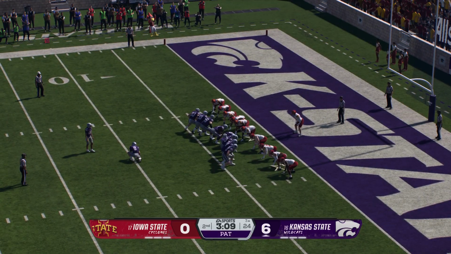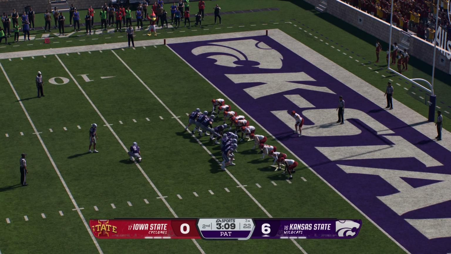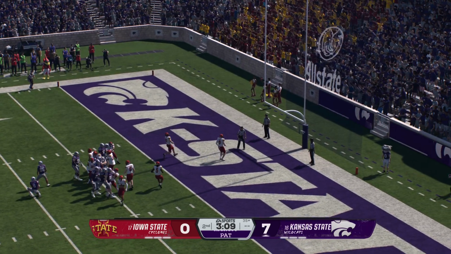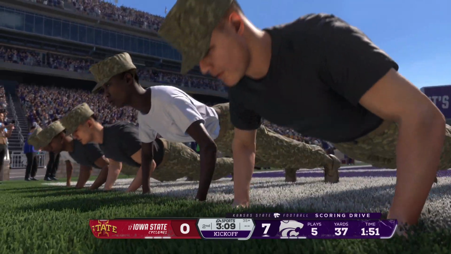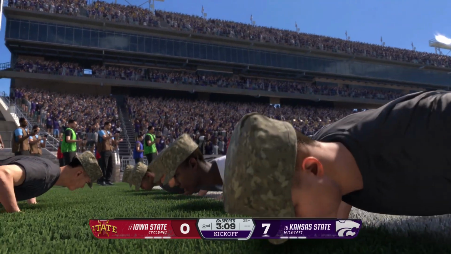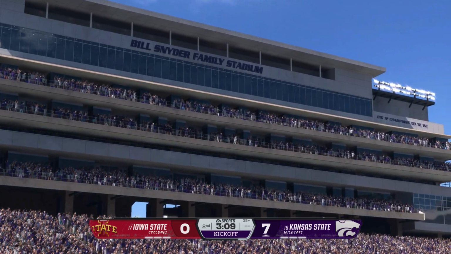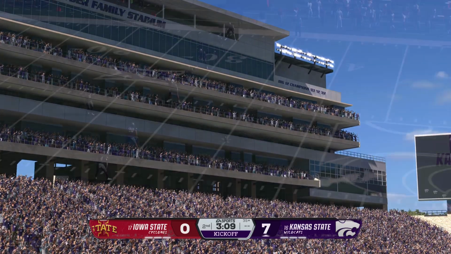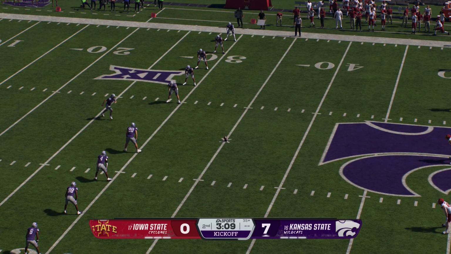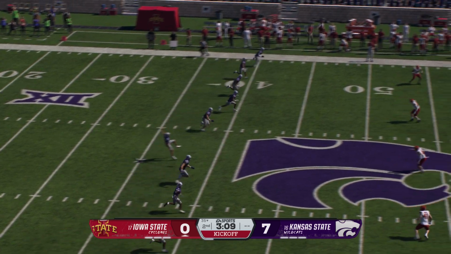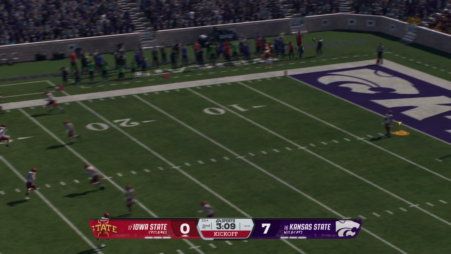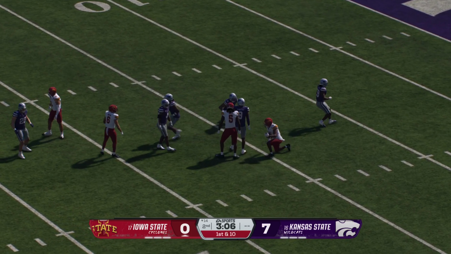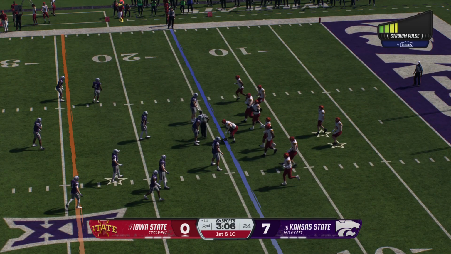So they'll try to add to the lead now with the PAT. And it's 7-0 after the PAT. Kansas State 7, Iowa State 0. Got momentum after scoring that touchdown. Now the kickoff team out there to kick it away. Fields it just outside the goal line. The returner is brought down. Gets you started on the next drive.